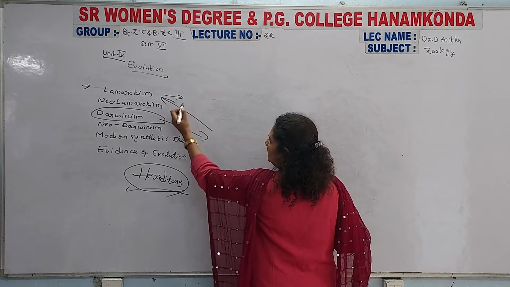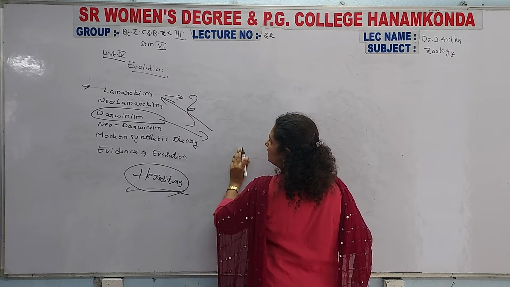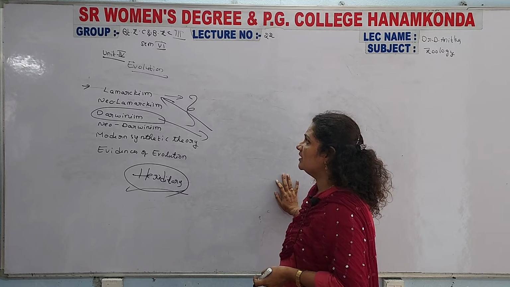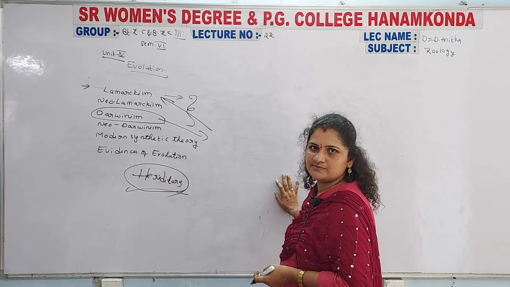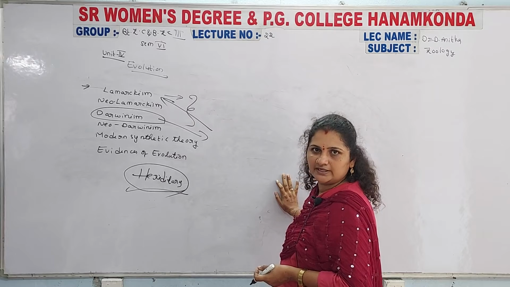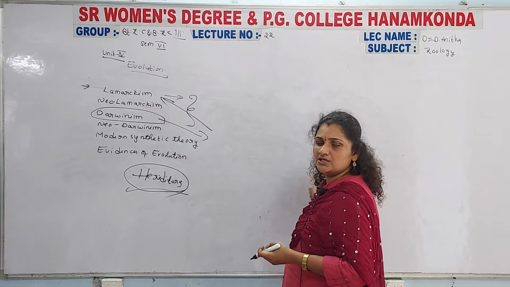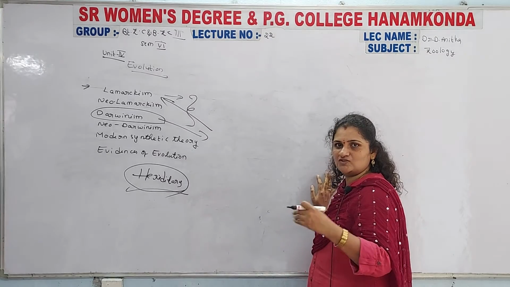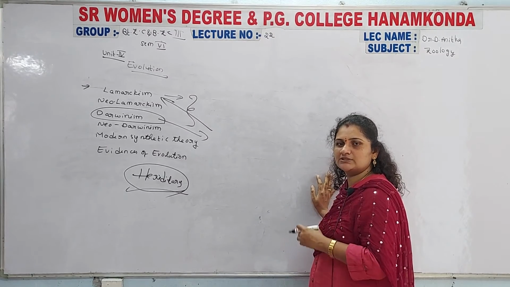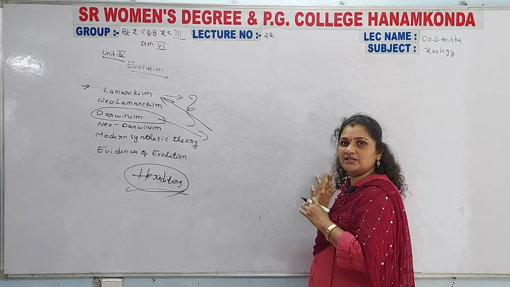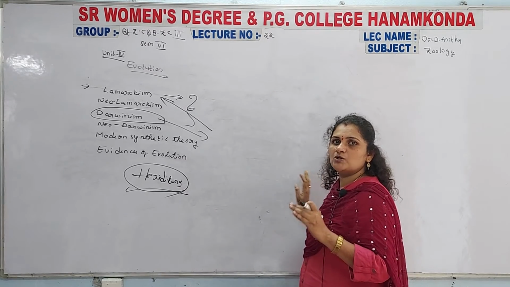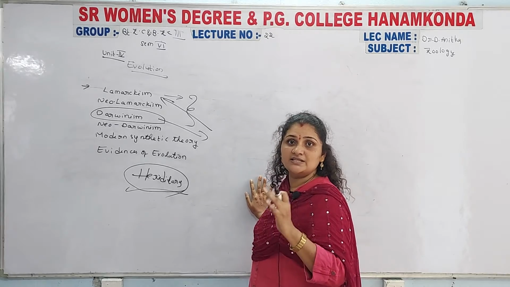So, the main difference between Lamarckism and Darwinism, that is, neo-Lamarckism and neo-Darwinism. Mainly, Lamarck explained evolution without any heredity. Without any heredity, the organisms evolved. They show some amount of development from their previous generation to the present generation, and that is not based upon genes and genetical structure.